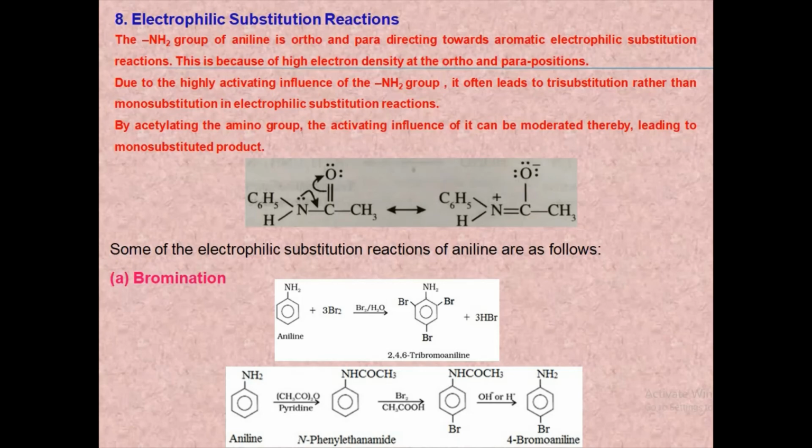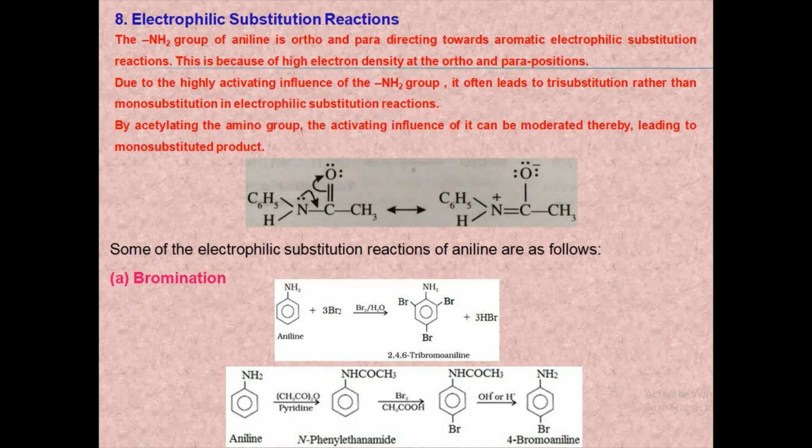So in electrophilic substitution reactions of aniline, often tri-substituted products are obtained rather than mono-substituted. So in order to get a mono-substituted product, the activating influence of the amino group has to be moderated, and this can be done by acetylating the amino group. This is because in the acetylated product, the nitrogen lone pair is involved in resonance within the group, which is shown here. So this lone pair will be less available for donation. Thus, the activating effect of the acetylated group will be less when compared to that of amino group. Therefore, rather than tri-substituted product, a mono-substituted product will be formed.